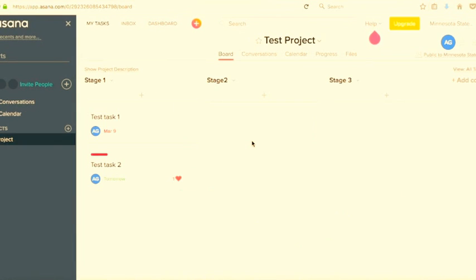So now let's talk about the use cases. You can use Asana for different types of projects. As you can see here, this is a pipeline project because it has different stages a task has to go through to get completed. And the project can be for goal setting, where you can set goals for the organization.